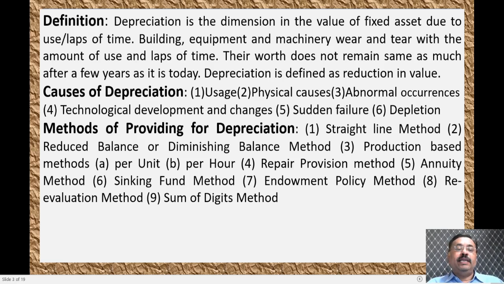Then the annuity method, the sinking fund method, the endowment policy method, the revaluation method, and the sum of the digits method. Out of these different methods, the most commonly used are the straight line method, the diminishing balance method, and the sinking fund method, which are widely used in the market.